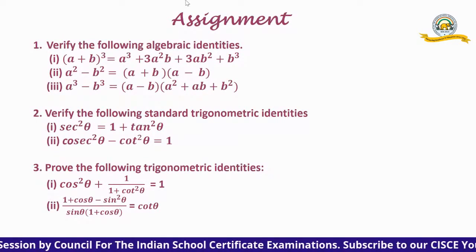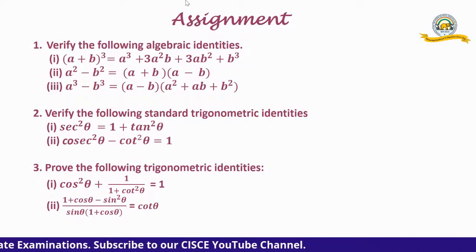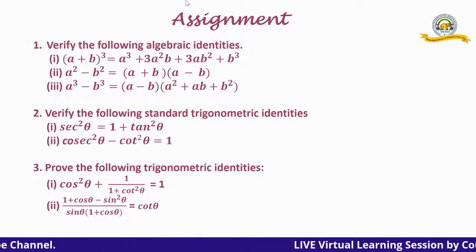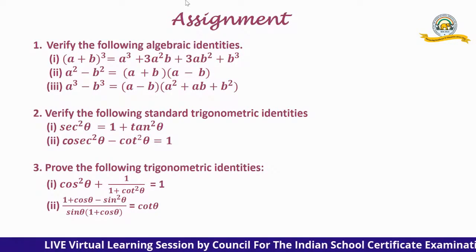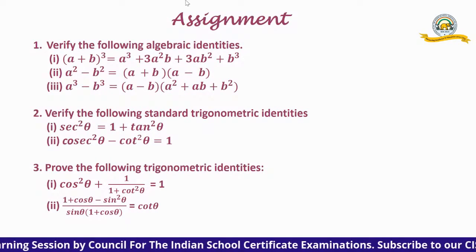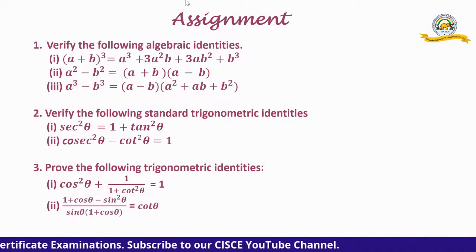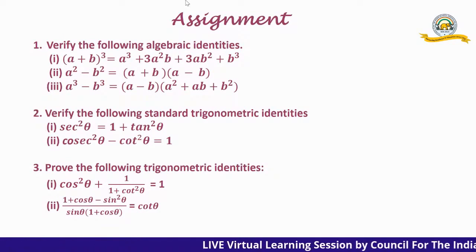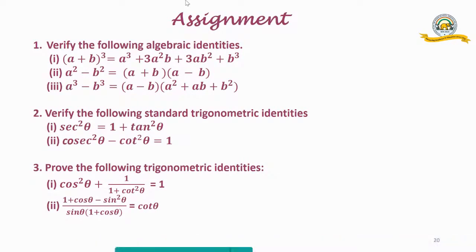Prove the following trigonometric identities. Cos square theta plus 1 upon 1 plus cot square theta equals 1, and 1 plus cos theta minus sine square theta upon sine theta into 1 plus cos theta equals cot theta. Please do these sums today itself so that it's fresh in your mind how we worked out. Follow the same method and see whether you are able to do it. The moment you get it, the confidence level rises, and it's a great joy when you are able to solve a mathematics problem.